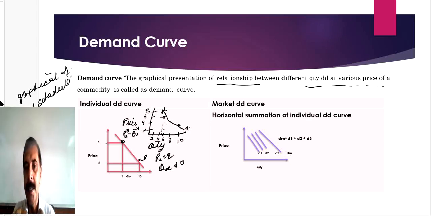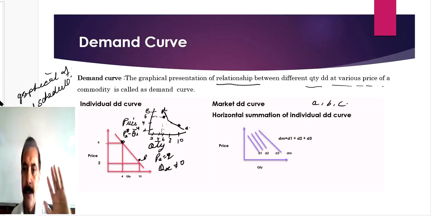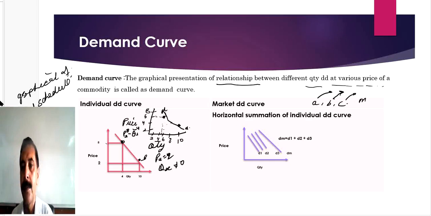Now about the market demand curve, that is the horizontal summation of individual demand curves. You have two options. We have assumed 3 buyers, buyer A, buyer B, buyer C. The first option is that you make the individual demand curve of A, separately for B, separately for C, and separately for the market.